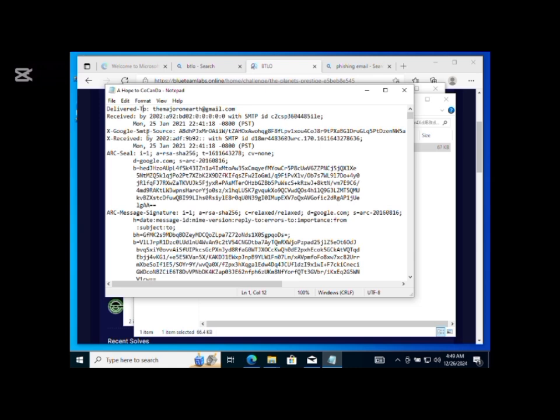The next part is the Received-By. The Received-By is the nearest mail server to that of the receiver. Let me give you an example. Back in the days when we wanted to send an email, it would go through the nearest post office to your address. Exactly, that is how this is. This is the nearest mail server, just like the post office, to the receiver. Now, let's move on with the analysis.